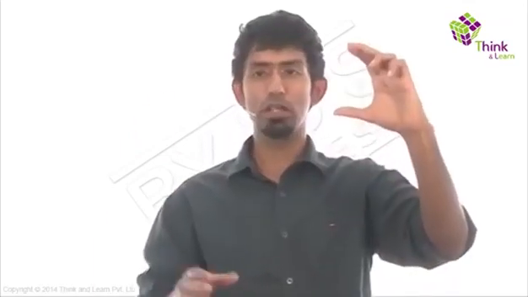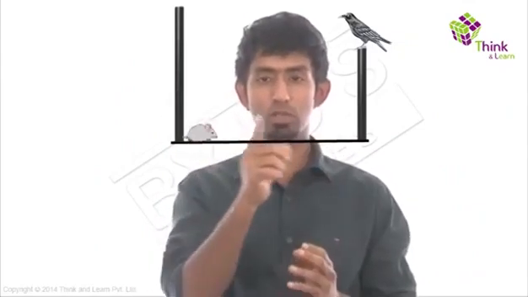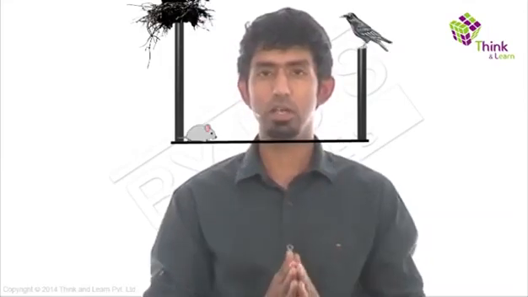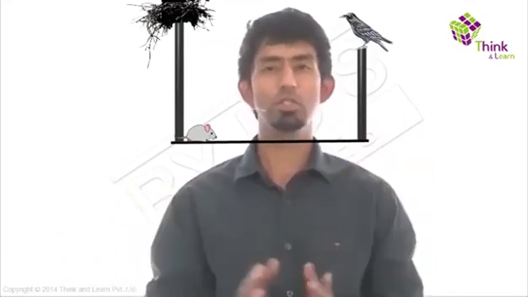Let's say there's a pole here, and there's another pole here, a taller one. And let's say there's a crow sitting on this one. And there's a mouse running between these two poles continuously, right? And the crow's nest is on the other pole. Now what does the crow want to do? It wants to take this mouse and carry it to its nest. And the crow flies in straight lines. So you might be beginning to guess what we're getting to with this. And the crow wants to do it as quickly as possible. Let us say. So we have a very simple situation here.